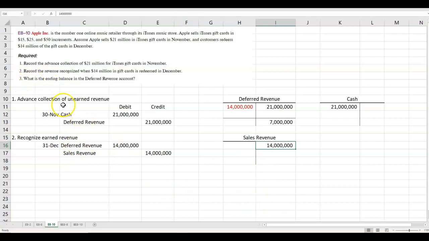And then the third question is, what's the ending balance in deferred revenue? Well, it's $7 million because we started out with 21 and they collected or used 14 million, so that leaves 7 left. So gift cards are unearned revenue or deferred revenue. Okay?